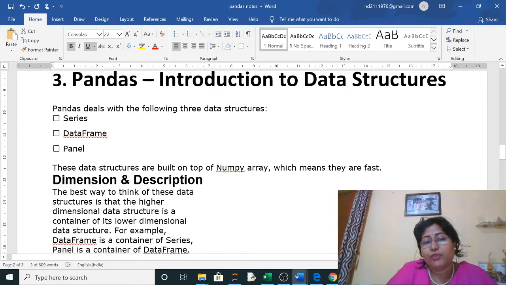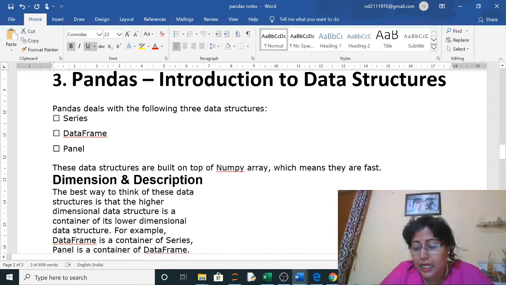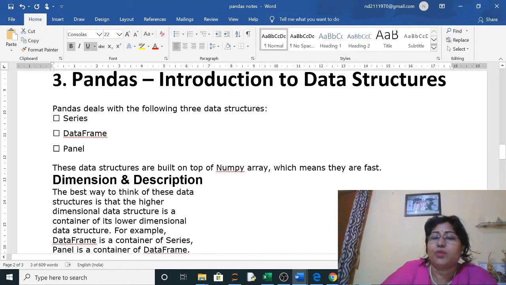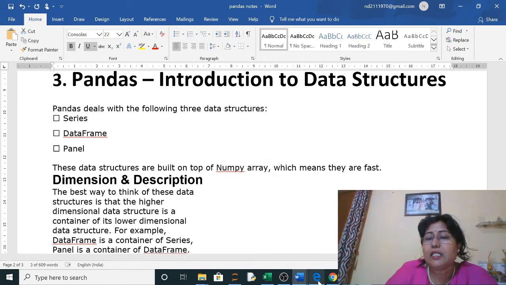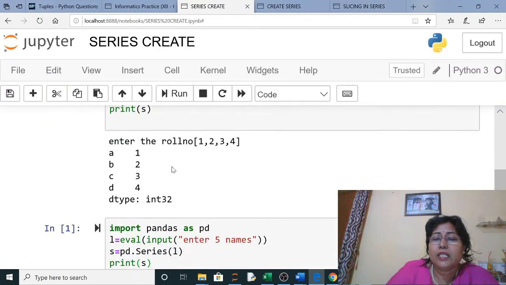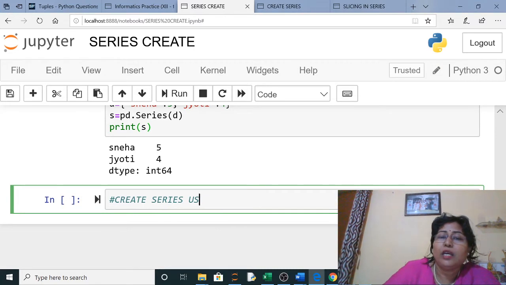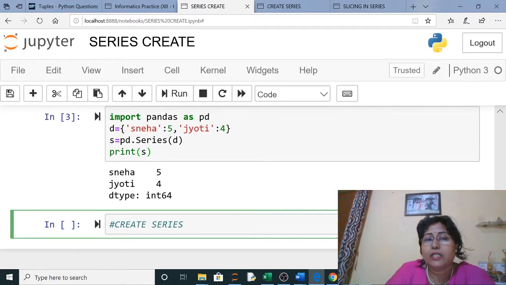First we will do the series. A series is a one-dimensional pandas object, either in the form of a row or in the form of a column. So we will start creating the series. Let us create a normal series. How to create it? We are using the Series keyword.